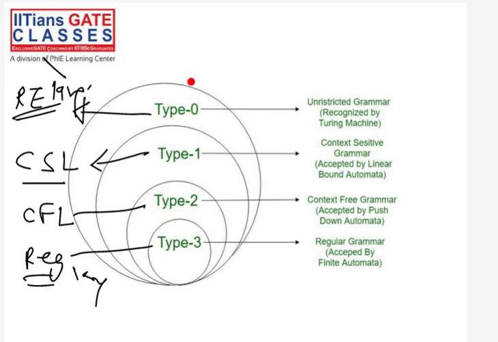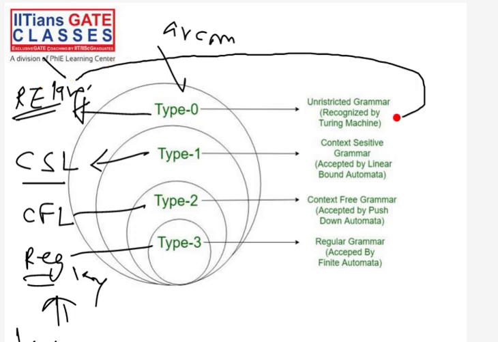So this is about grammars, and this is about languages. So this classification is about languages. Also, as I told you, C programming language is accepted by a compiler. So you can think of a compiler as a machine, or as an automata. So this RE language is actually accepted by something called a Turing machine.